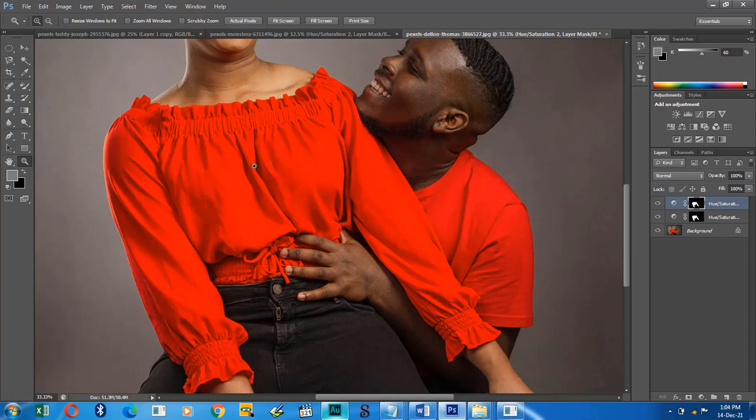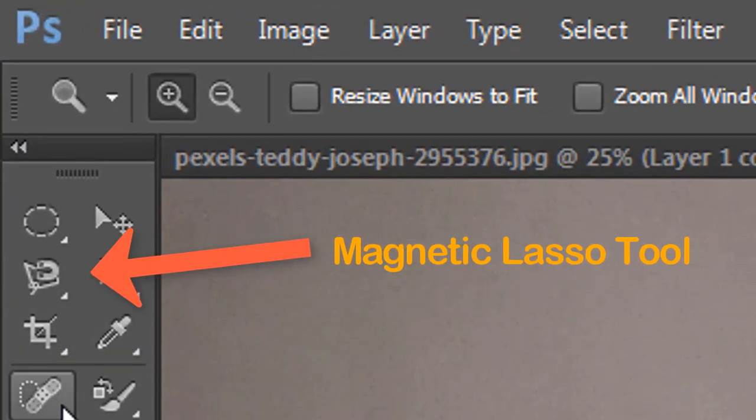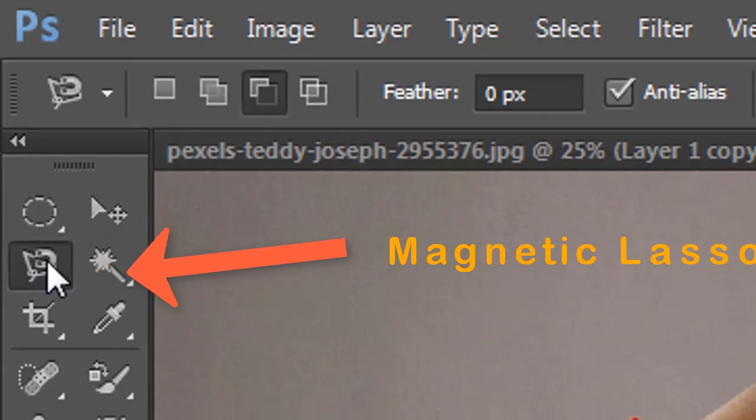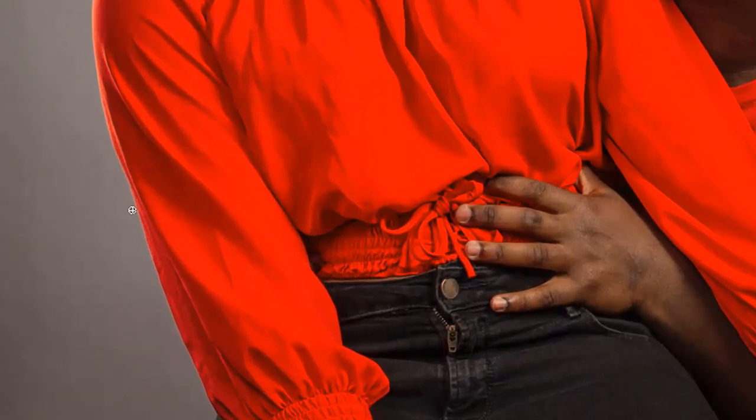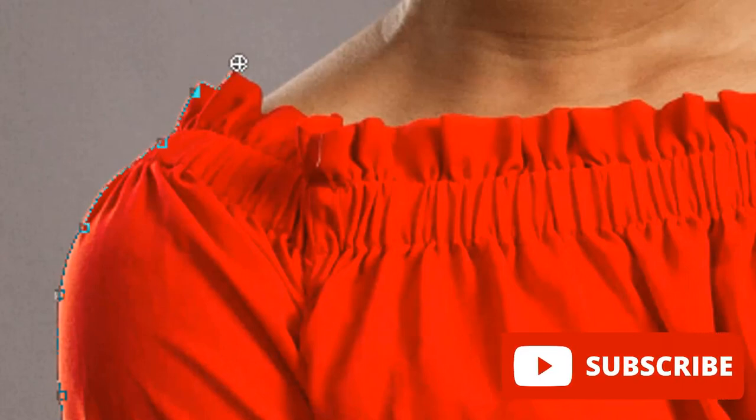What selection tool are we going to use? I think I'm going to use the magnetic lasso tool. Okay, makes it a bit easier. So this is it, and I click on it. As we said in the previous video, all you have to do is go to the edge of the selection and then you click and you just move the mouse along. You don't have to hold down any button. You just move it along. Let me do it again. You just move it along and it's selecting nicely.